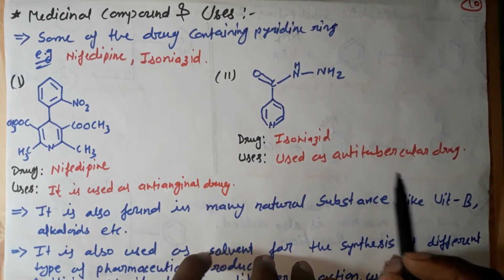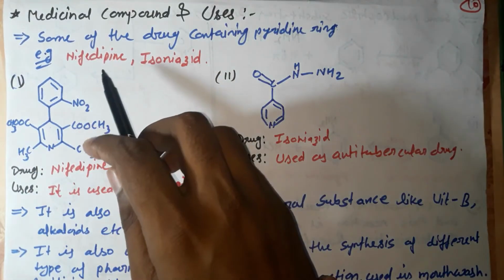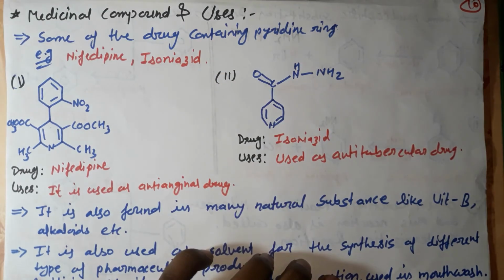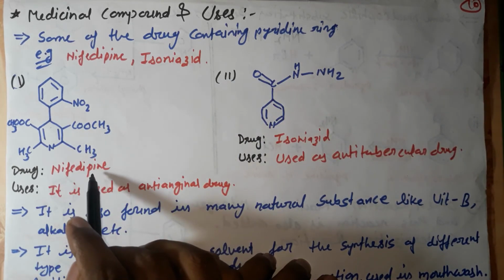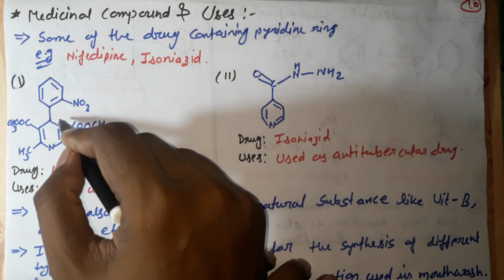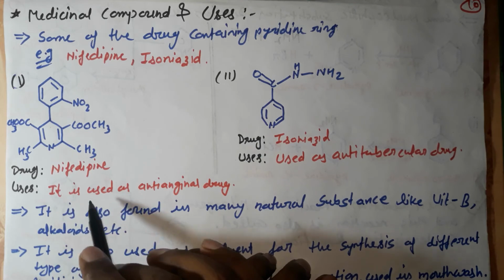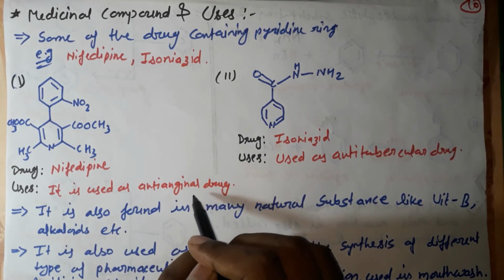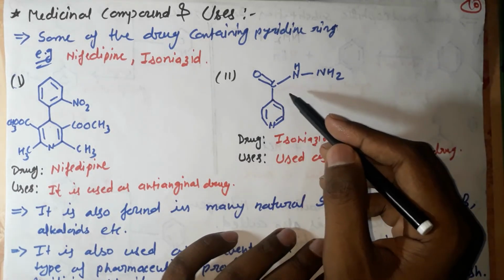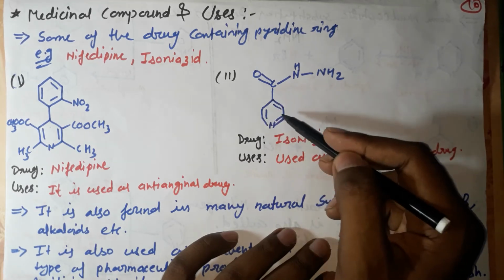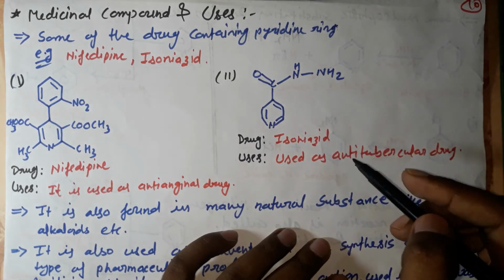There are some medicinal compounds and uses of this compound. Some drugs containing a pyridine ring are nifedipine and isoniazid. Both drugs have a pyridine ring. This one is the structure of nifedipine, and this is the pyridine ring. The use of this drug is as an anti-anginal drug. The next structure is isoniazid. This compound also has a pyridine ring, and this drug is used as an anti-tubercular drug, in the treatment of tuberculosis.